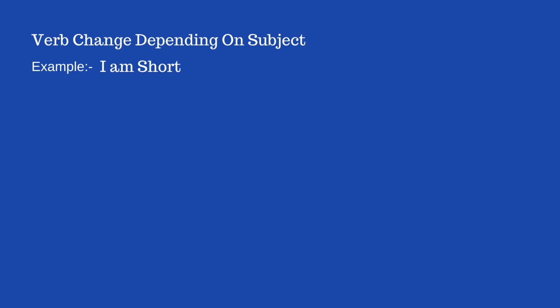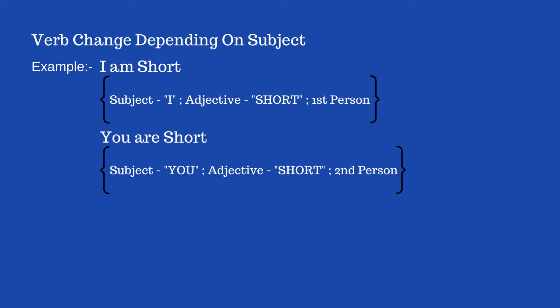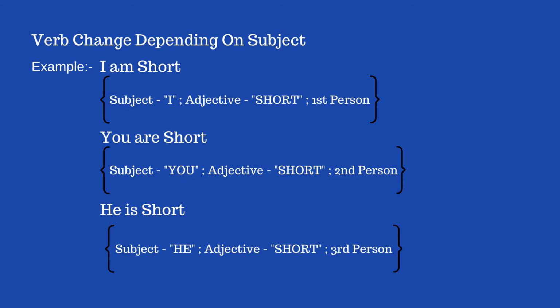I am short. Here the subject is I, the adjective is short, and it's referring to the first person. Now let's take another example with the second person. You are short. Your subject is you, the adjective is short, but it's referring to the second person. Now let's take another example which will denote the third person. He is short. The subject is he, the adjective is short, and it is the third person. So you can see that am became are and are became is, from first person to third person, which is very unique and crazy.